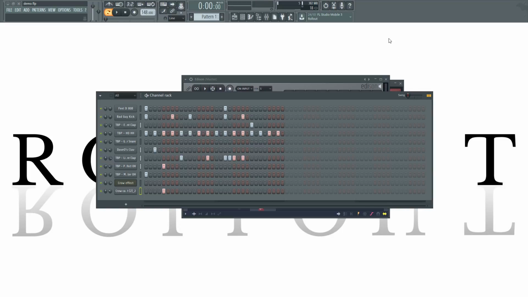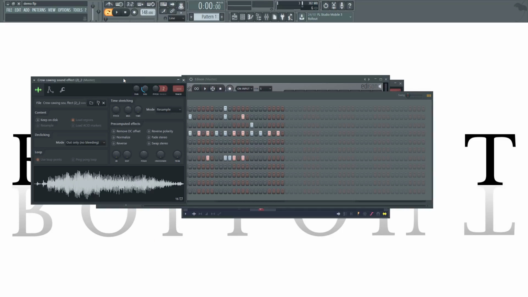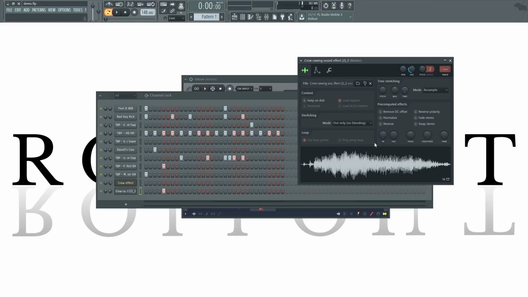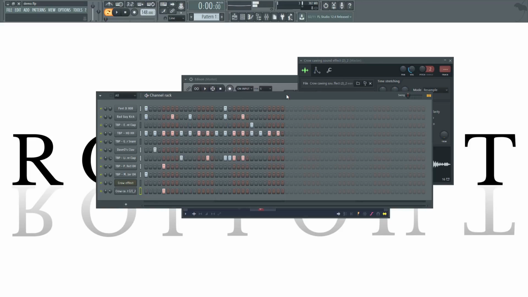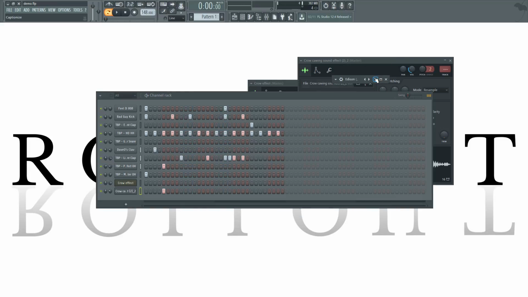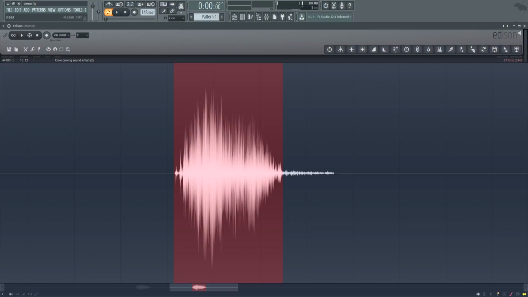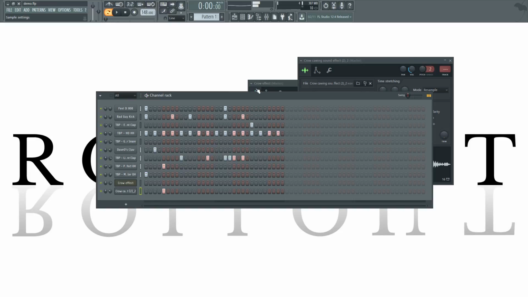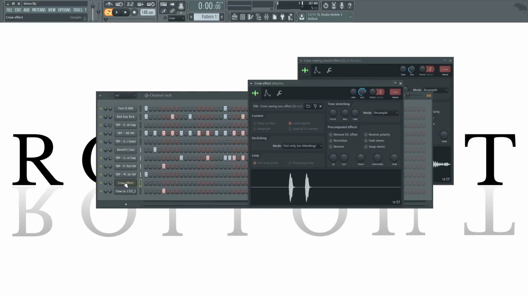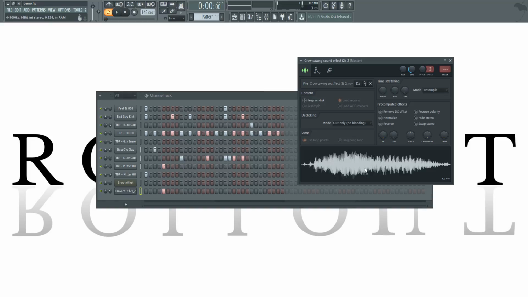It sounds fine. What we're going to do with that is just to make it fit in better. We might not need to do it for this sample because the sample sounds really good. But for demonstration purposes, like I said, we will do it. So open this so you see the crow effect, the audio of the crow that we've put in. Now we can do this for this sample. I'm debating on doing it.